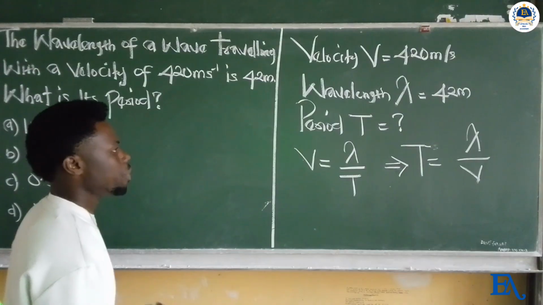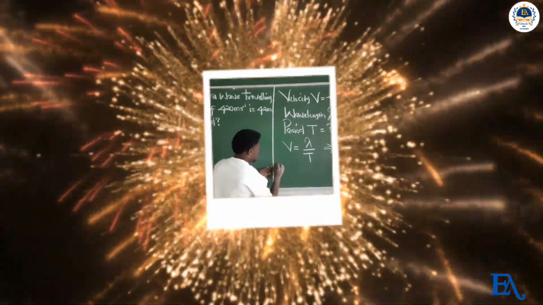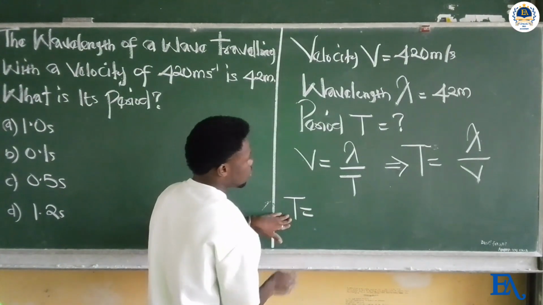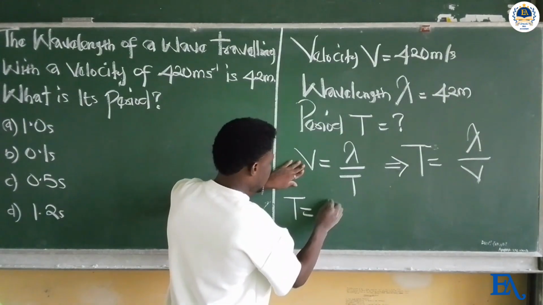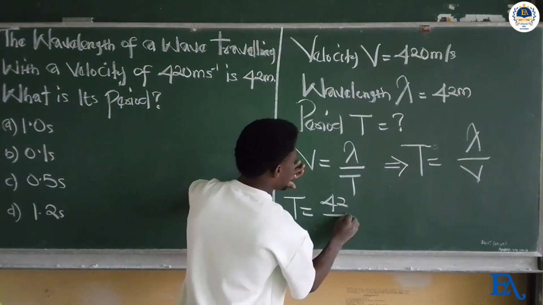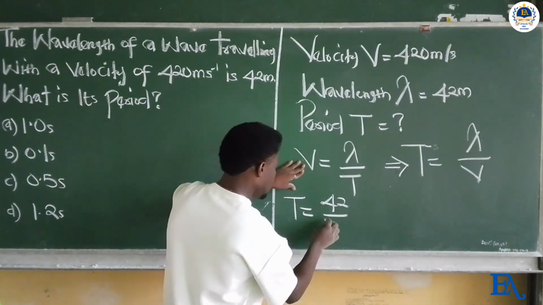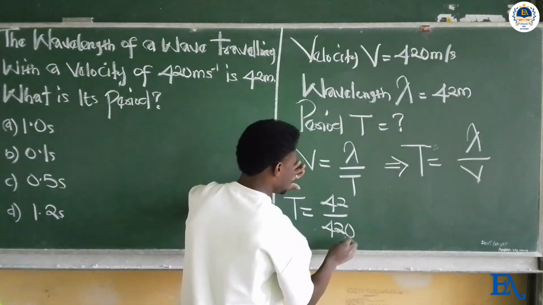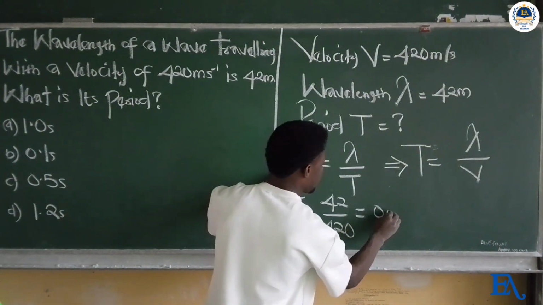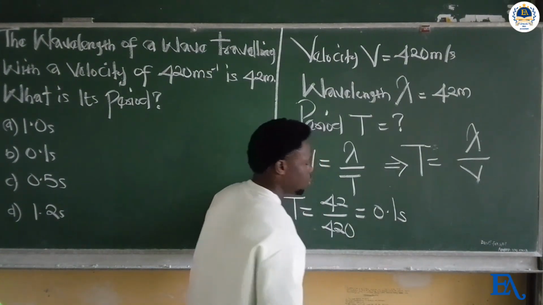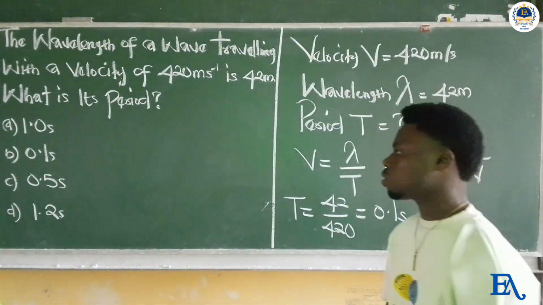So we can substitute the parameters: T is equal to 42 divided by 420. So this gives 0.1 seconds. The unit of period is seconds. So the correct option on the board is option B, 0.1 seconds.